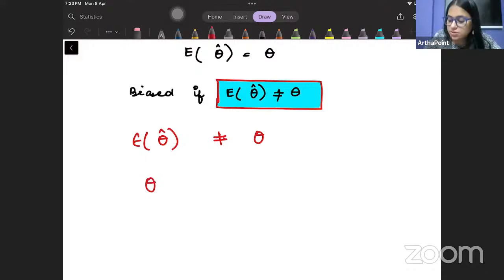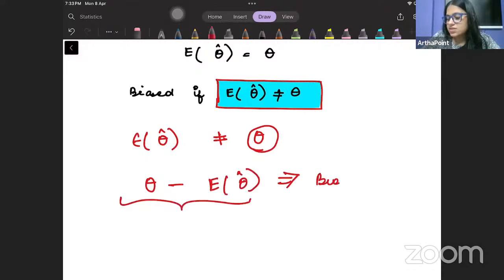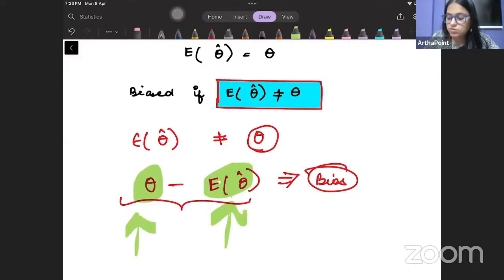Then the difference between the population mean and the average of the sample mean is called the bias. This gap between the sample mean and the population mean is called the bias. Am I clear with it?